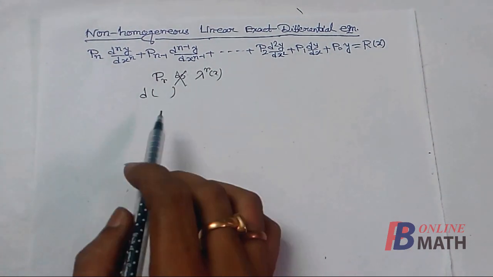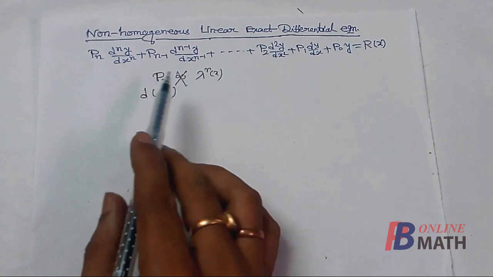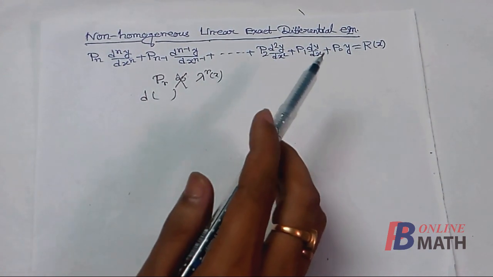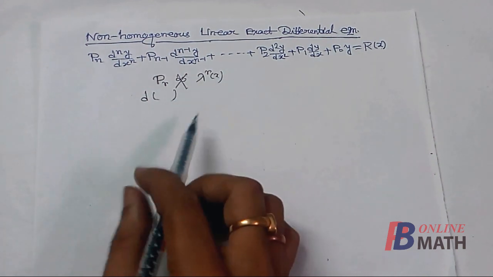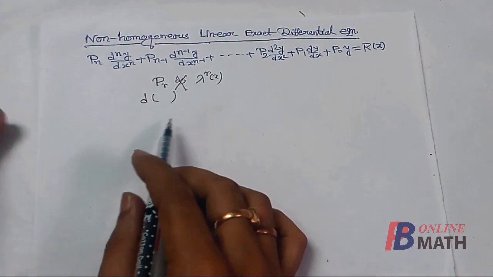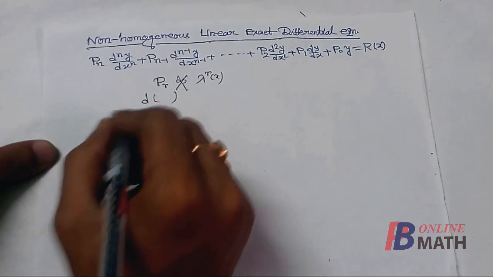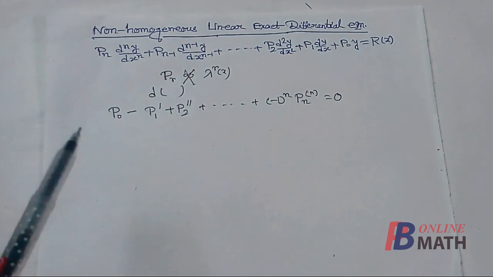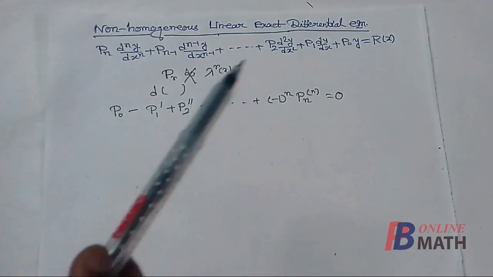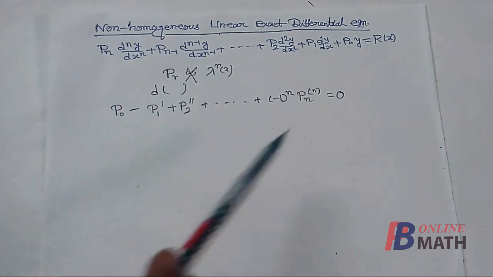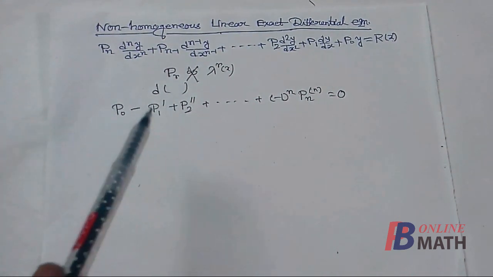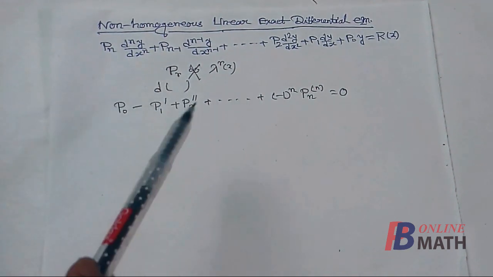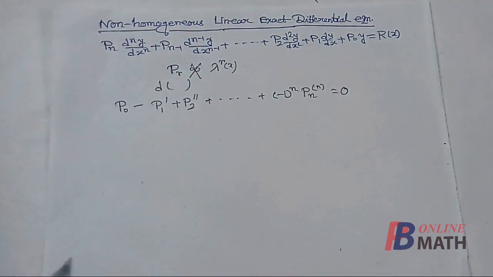So there is a well-known theorem which states that the differential equation is exact if and only if the functions p0, p1, p2 and pn satisfy a particular relation, and this is the relation. If p0, p1, p2 up to pn satisfy this relation, then this equation is exact, or the equation can be written as d of some function.